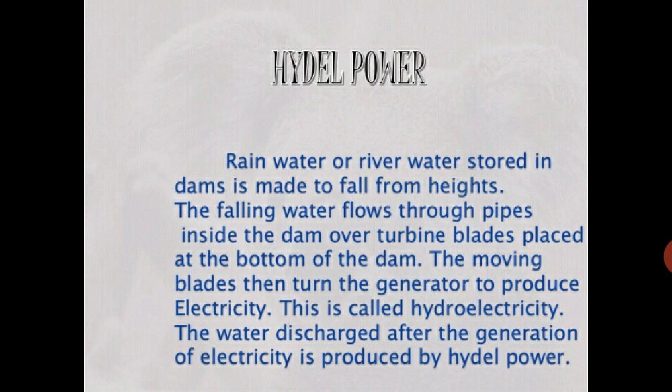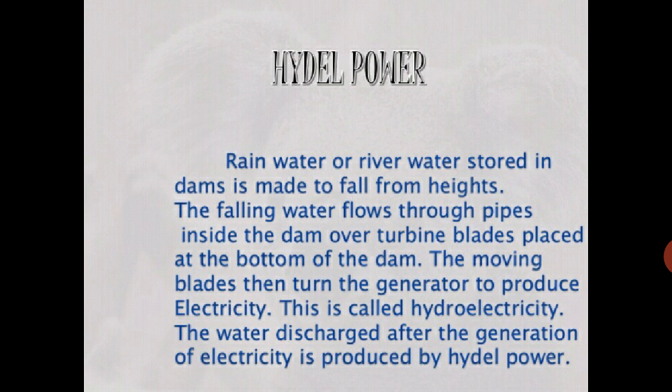The water comes from the upper side and the turbines are there. In the turbines, the moving blades turn and generate to produce electricity. This is called hydroelectricity. The water is discharged after the generation of electricity.